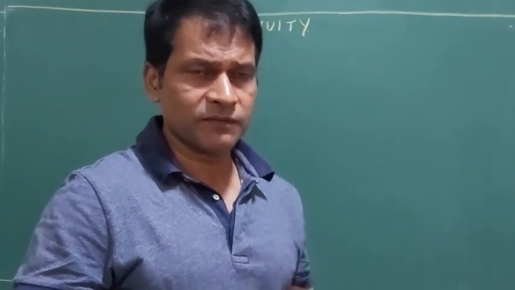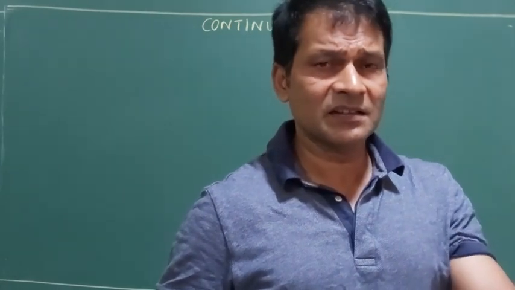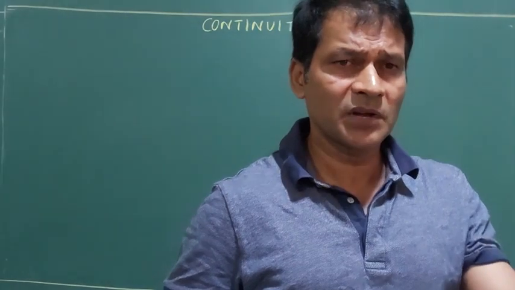I am talking about a graph. When a function is defined at a point, the graph is defined at a point, that means x is equal to a, which is the x coordinate value, and for that x is equal to a, the y coordinate value must exist.